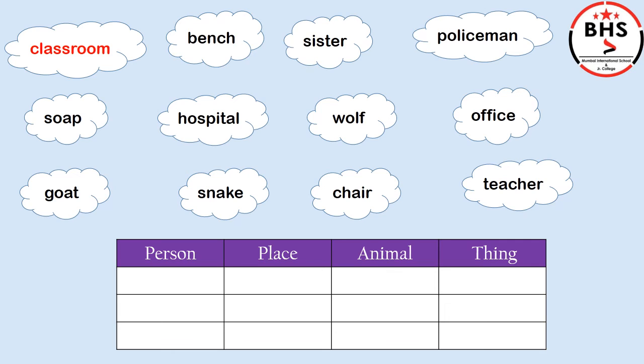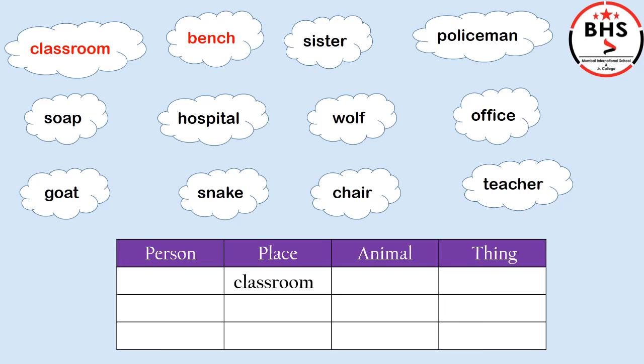Yes, it is a place. So we will put classroom in the column of place. Our next word is bench. Students, what is a bench? Is it a person, a place, an animal, or a thing?